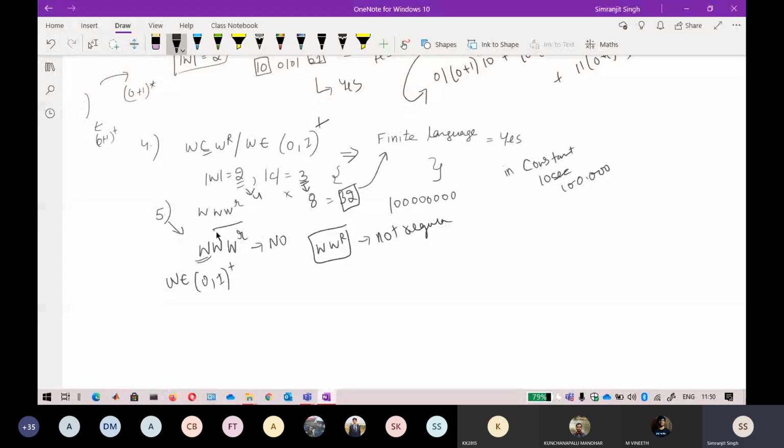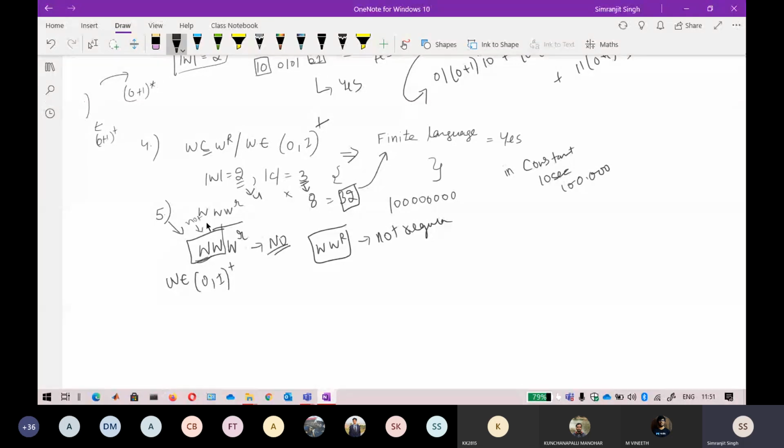So this WW, you can also see, is not a regular language when I do not fix the length of the string. This WW is also not a regular language. If something is not a regular language, combining it with any other string will not make it regular. So that is why this is also not a regular language.